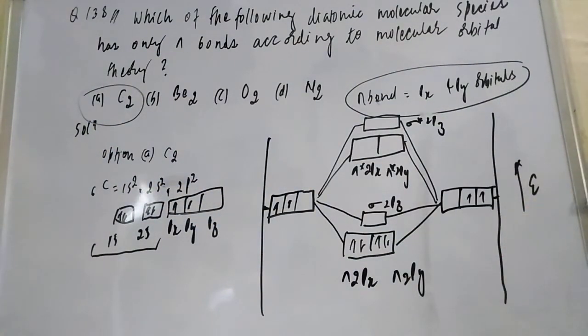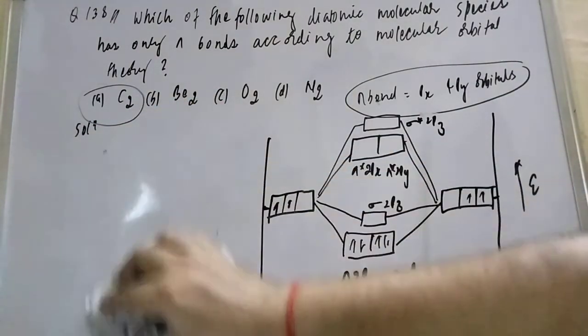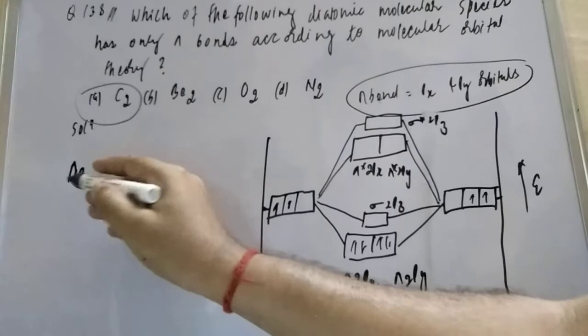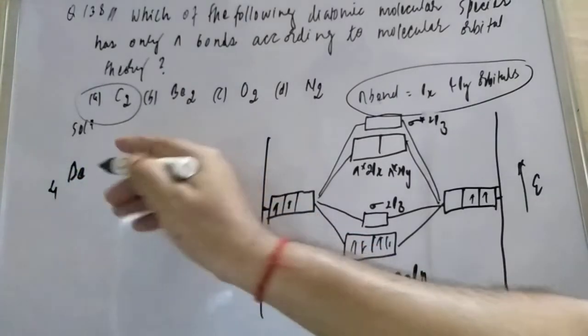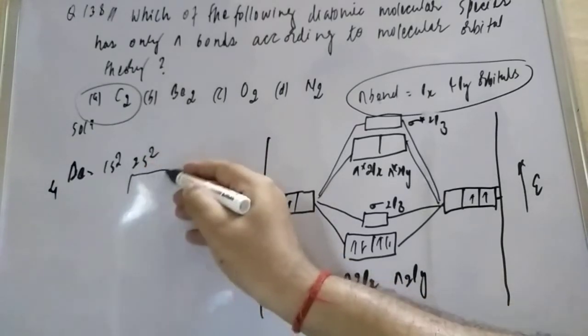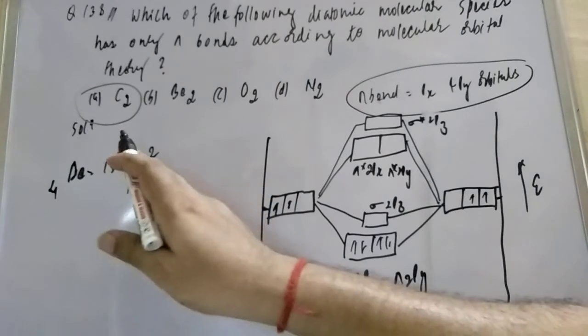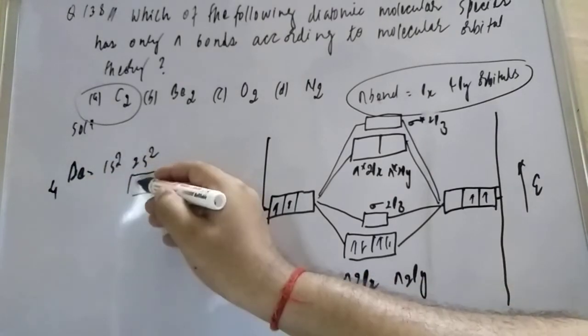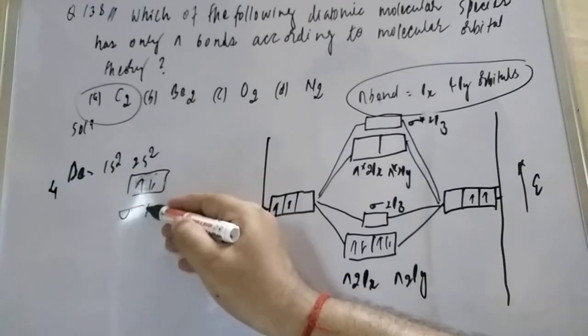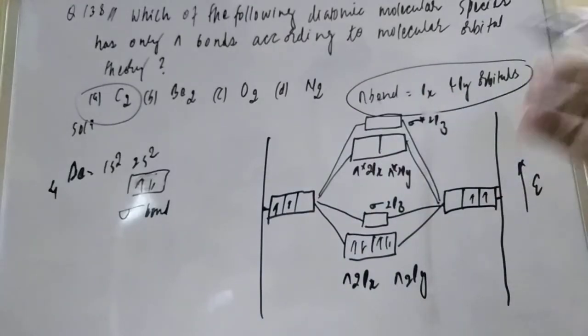Now if you want to check another, if you want to check beryllium, friend, beryllium is a very easy one. You can check how many electrons are there in the beryllium atom. So wait a moment, student, here we can do beryllium. Beryllium is 4: hydrogen, helium, lithium, beryllium. So that is 1s2 and 2s2. So 2s2 is already filled with electrons. So what it will do, student, is that it is an s orbital. What kind of bond does an s orbital form? An s orbital forms only the sigma bond. So it will form the sigma bond. Okay, so beryllium is ruled out.